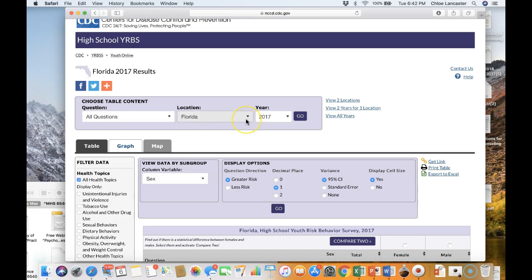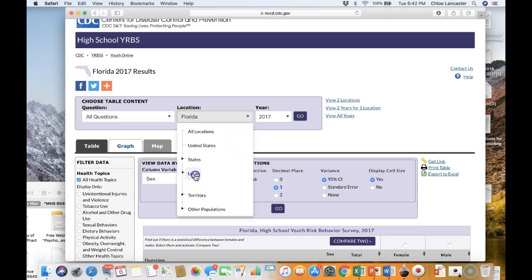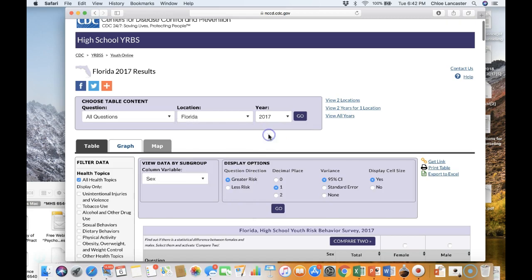Unfortunately, there is no current data for Pinellas, Pasco, or Hillsborough County. If you go to local, there are some other Florida counties that do have local data. But if you are going to be working in the central Florida area, most of your data is going to be state level, not local data. That is a limitation, but at least it's available.